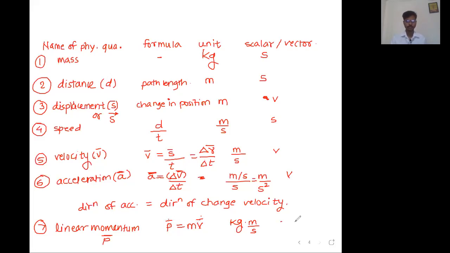Okay, sir. Up to this, is that clear? It's a vector quantity, right? Up to this, just reply, clear and written, everyone. We are just wrapping up the chapter now. Few more physical quantities are remaining, we'll write them down and that's it. Very good. So direction of momentum is, guys, what? Direction of velocity. On the left hand side we have one vector, on the right hand side only one vector, so both of them must have the same direction.